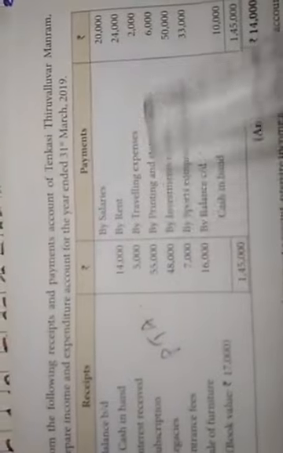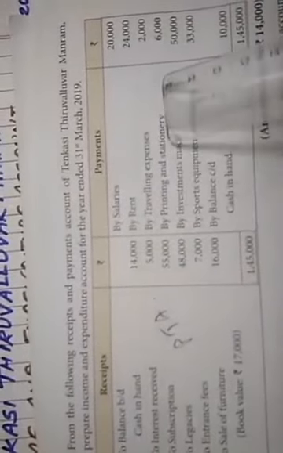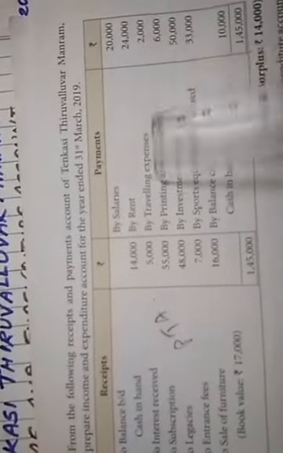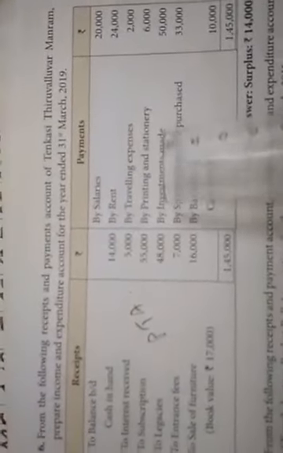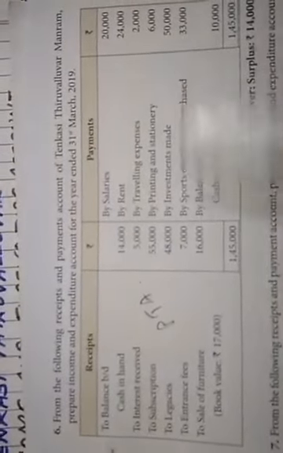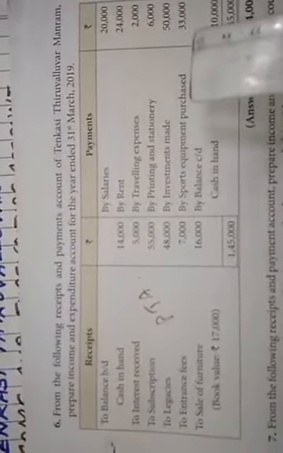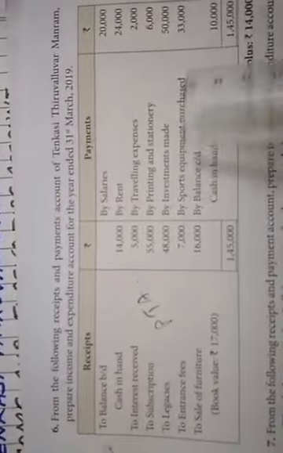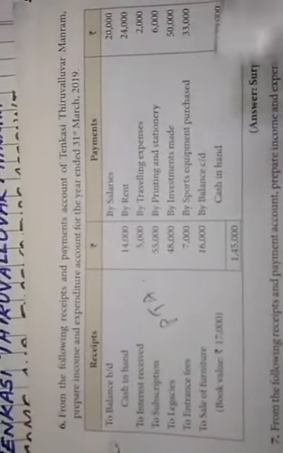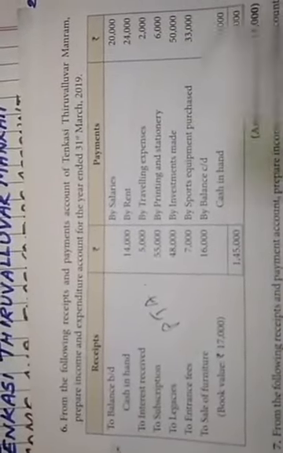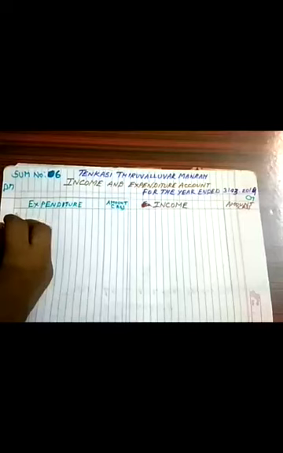Then salary expense, rent, traveling expenses, printing and stationery. These are fully expenses, entered on the expenditure side. Investments made means an asset, so that is only entered in the balance sheet. Then sports equipment purchased also goes in the balance sheet, because sports equipment is an asset for the organization. Then cash in hand.